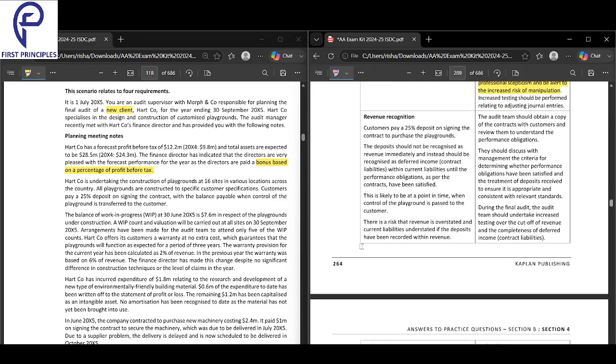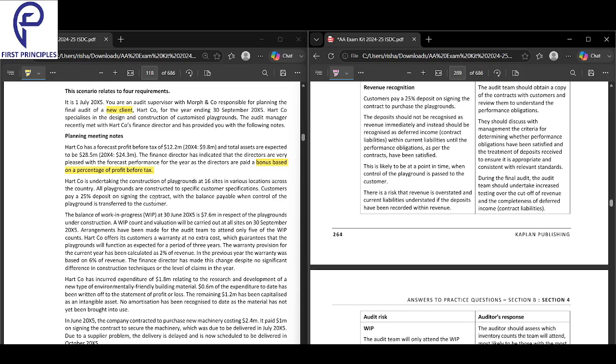Moving on now to revenue recognition. Customers pay a 25% deposit on signing the contract, with the balance payable when control is transferred. Hardco is undertaking construction of 16 sites in various locations of the country, and all playgrounds are constructed to specific customer specifications. So the deposit should not be recognized as revenue immediately.